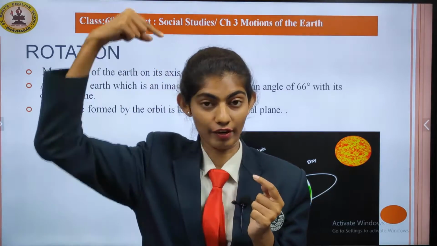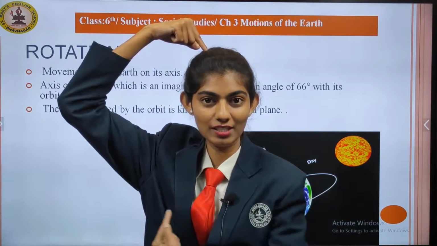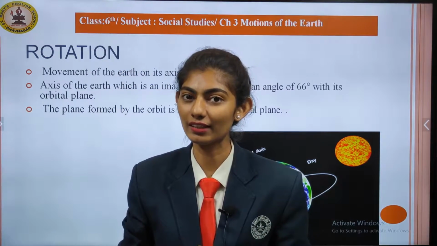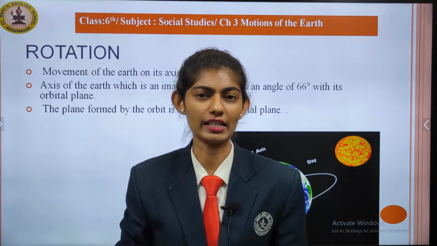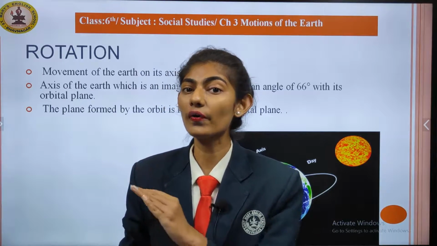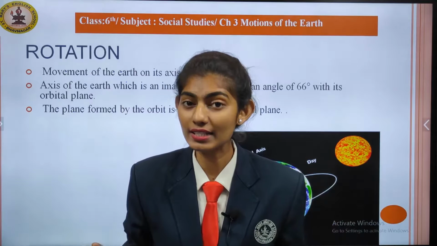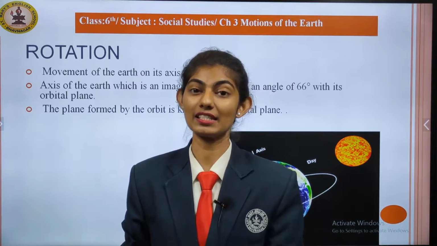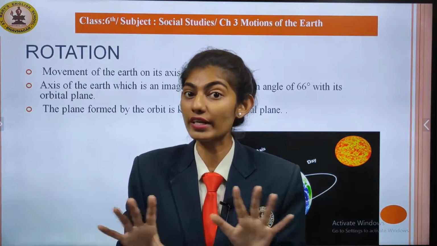So when we put it on the head, this is the earth, okay, you are the earth and you move around the sun. Now this finger, that axis, is it imaginary or real? Yes, it is imaginary, it is not real.